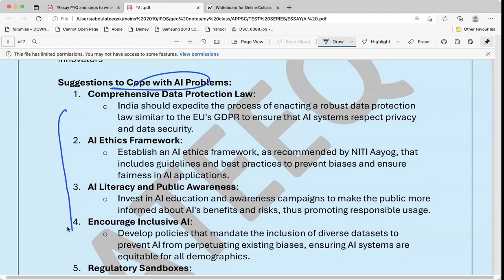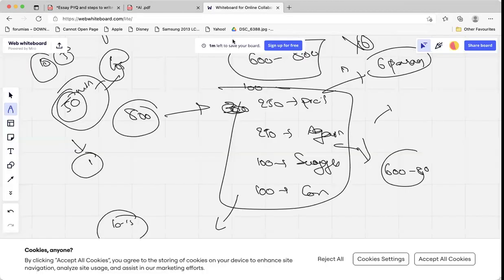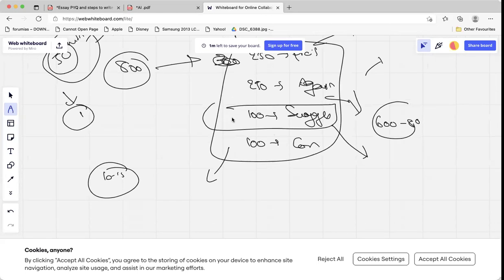From this, I'll write only 2 because I have to do all these things. Here I have only 100 words for the suggestions. In the 100 word suggestions only, I am talking about the measures taken for the regulations and also. Okay, in these 200 words, I will talk about the suggestions and then the conclusion paragraph. I have to do all these things in the 200 words.